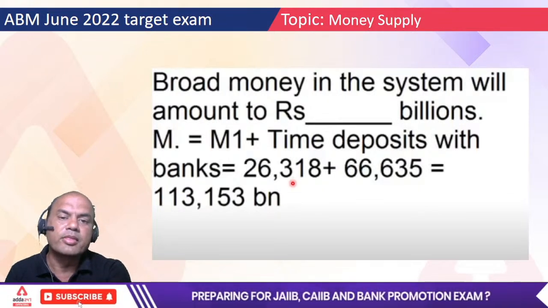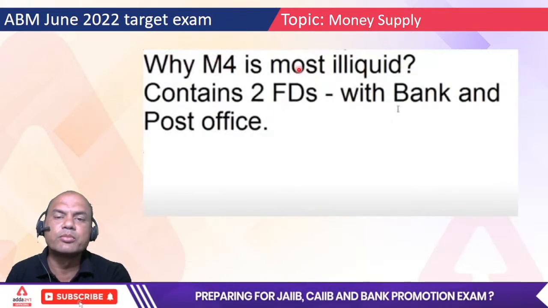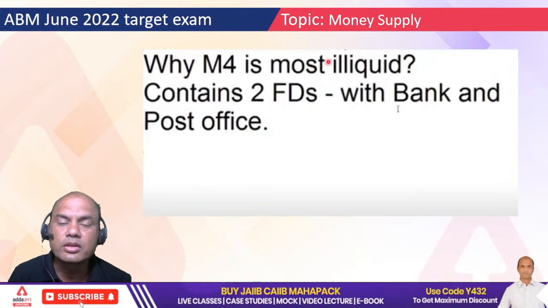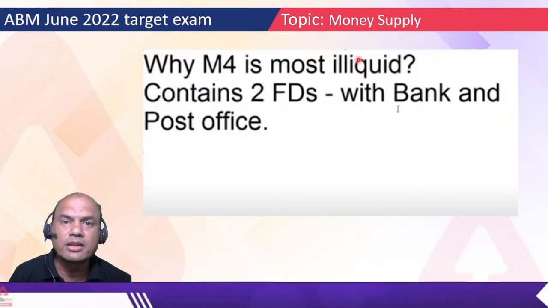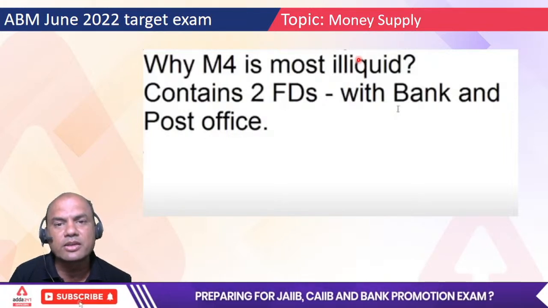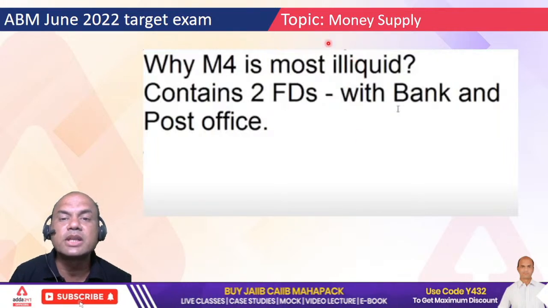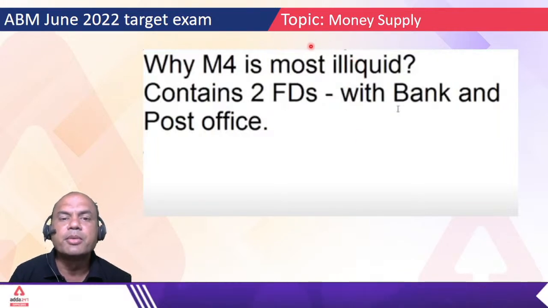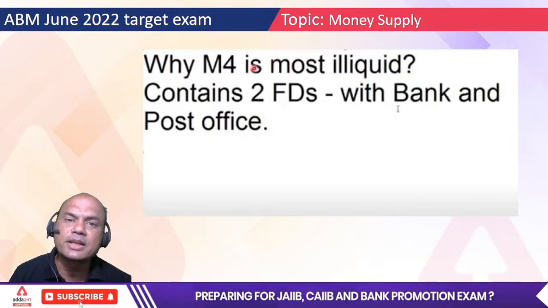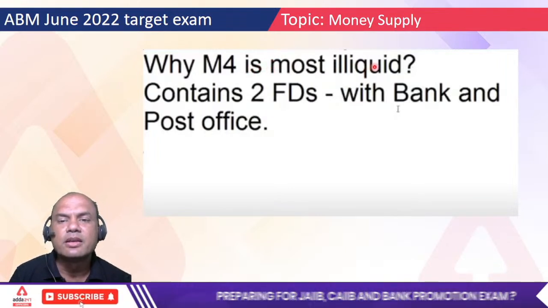Okay. Now the last one. Why is M4 the most illiquid? Now understand this concept. M1 is the most liquid money. In fact, M0 is the most liquid money, but in CAIIB we start from M1. So M1 is the most liquid money and M4 is the most illiquid money. Why? Because what is M4? M3 plus all deposits with the post office.